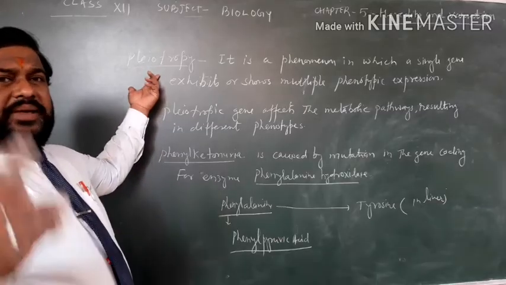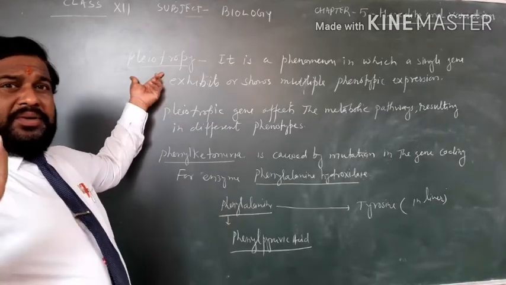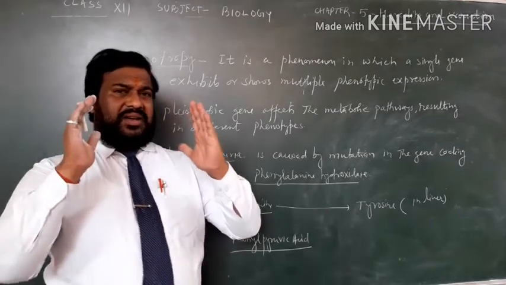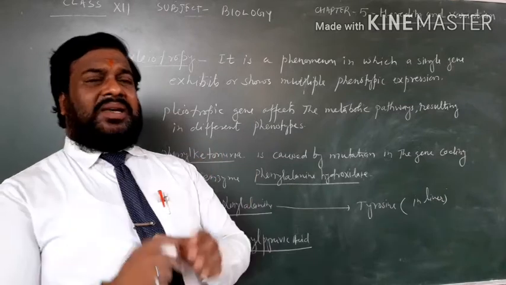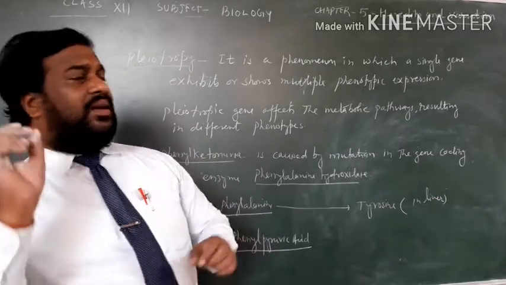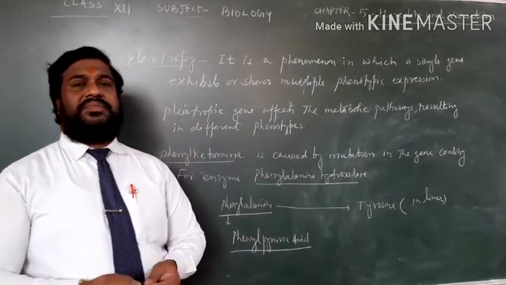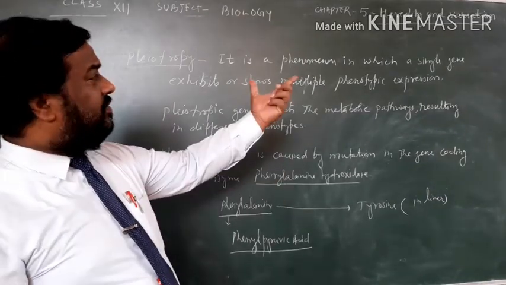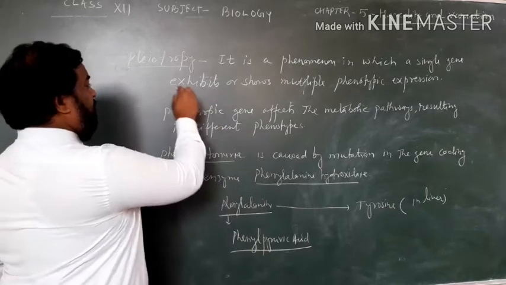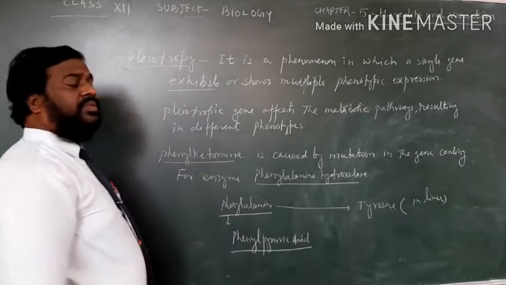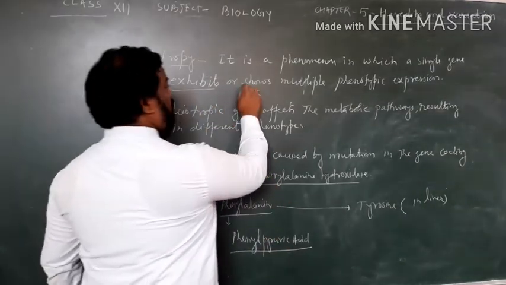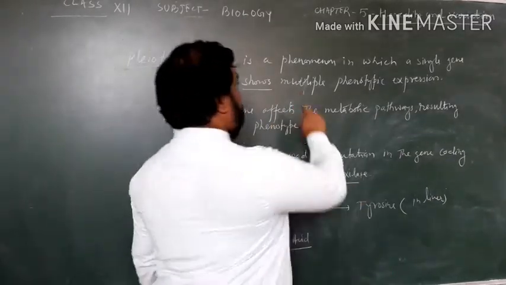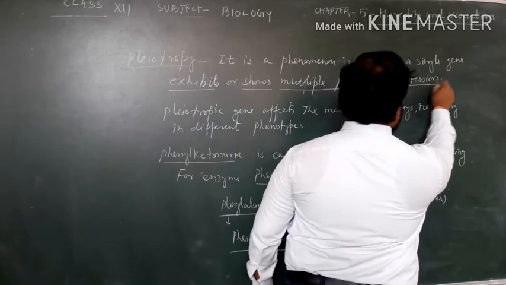Second concept is pleiotropy. It is a biological phenomenon in which a single gene exhibits or shows multiple phenotypic expression.